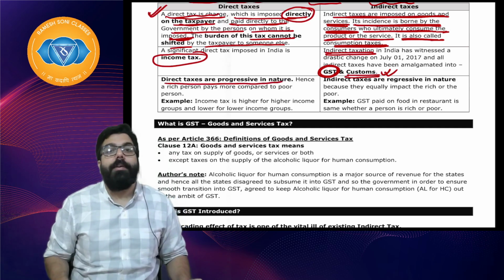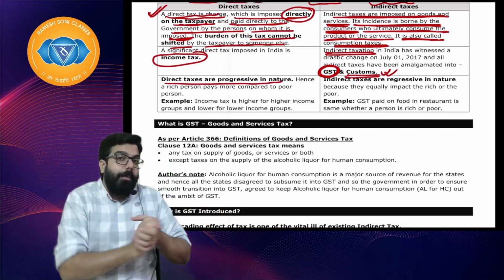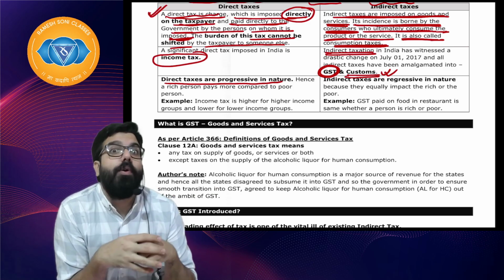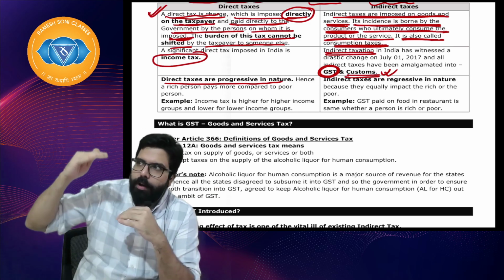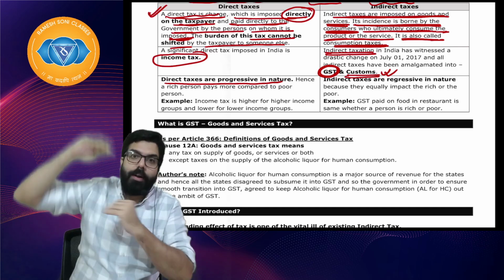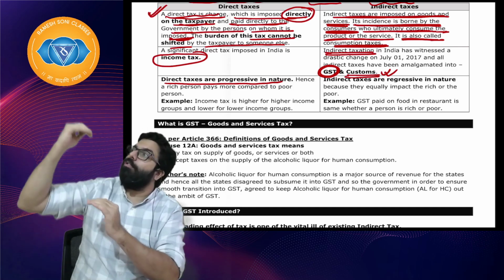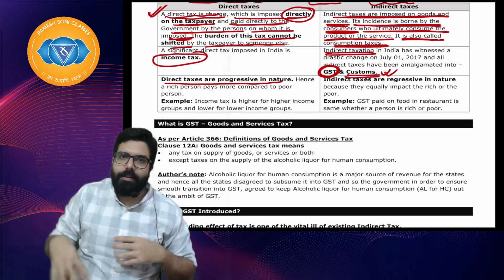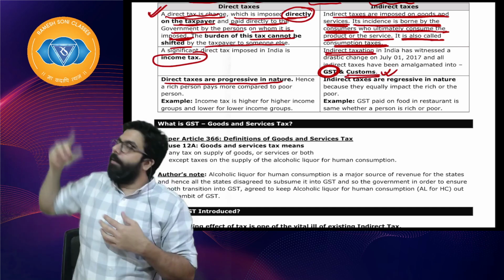Direct tax is progressive in nature. Sir, what do you mean by progressive? When you used to study in school, you had a progress report. What do you mean by progress? How are you growing? So direct tax is progressive in nature. As and when you grow, the tax also grows. It means the government says, you are earning more, I will also earn more.